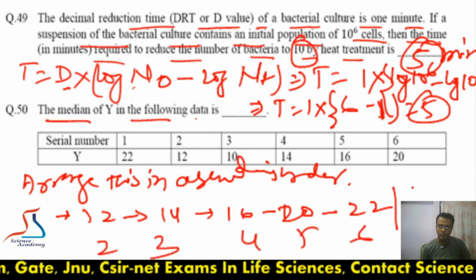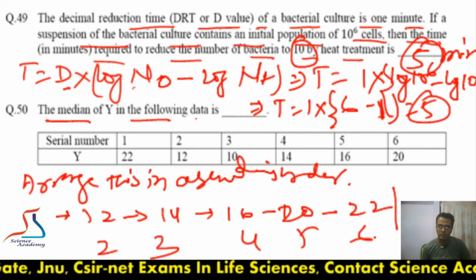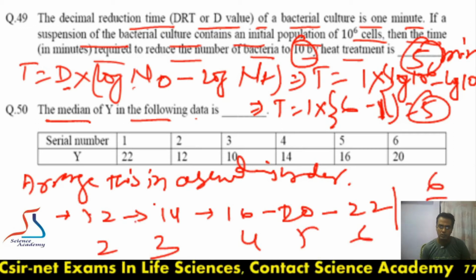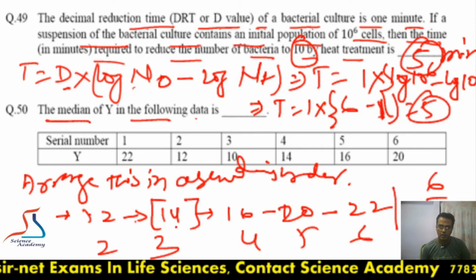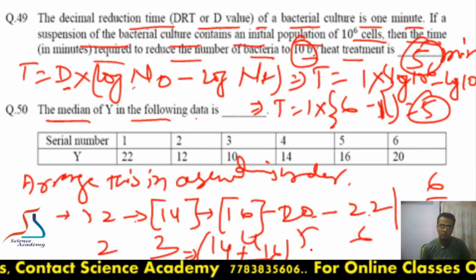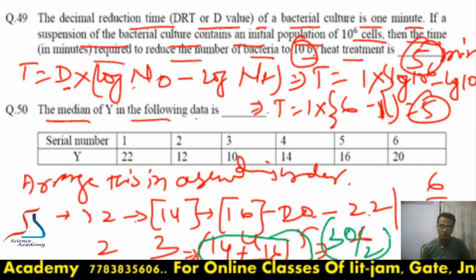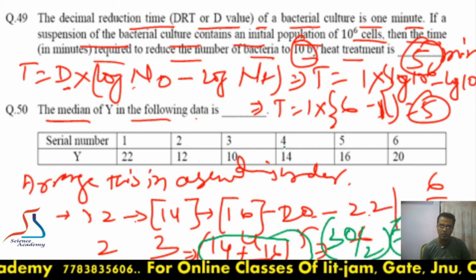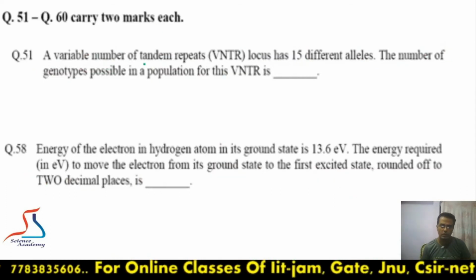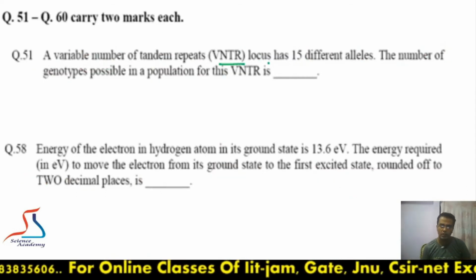So how do we calculate median? Total number is 6. 6 divided by 2, 3. So from starting 3, 1, 2, 3, this number, and from below 1, 2, 3, this number. So we have to take final average of 14 plus 16 divided by 2. So its value will be 30 divided by 2, so its value will be 15. Answer will be 15.